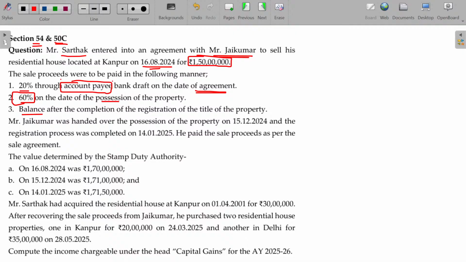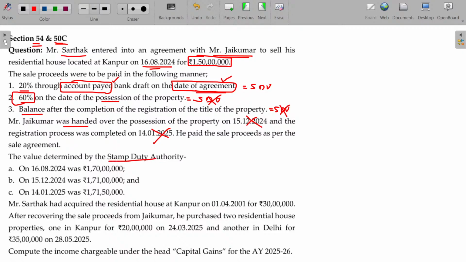Even if a small amount is transferred by way of the bank account and there is an agreement, that date's stamp duty value is final. This date's stamp duty value is not considered. This date's is also not considered. Mr. Jay Kumar was handed over the possession of the property. The possession date is not a matter. And the registration process got completed on this date, also not considered. Because a part amount or token advance was transferred through a bank account, that date will be final for the stamp duty calculations.